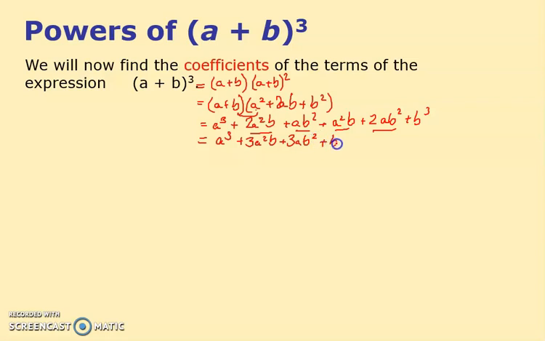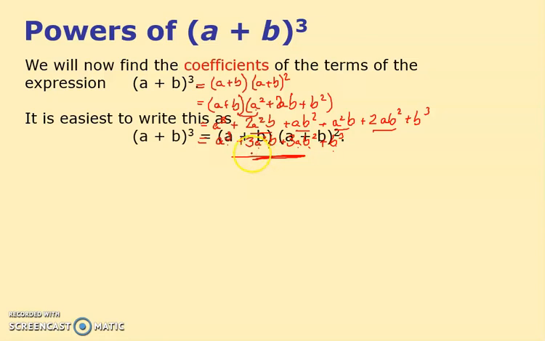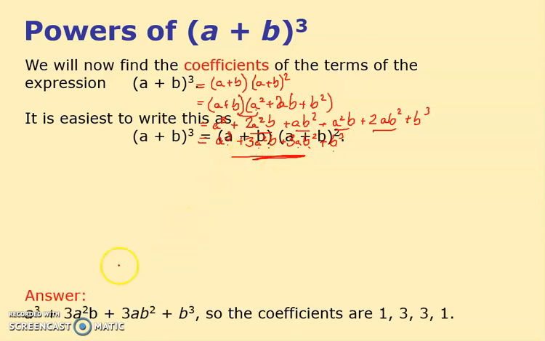squared plus b cubed. Now let's just look at this again. Notice the a's. It goes a cubed, a squared, a, and then there's none of them. Whereas the b's, there's no b's, then there is a b, then there's b squared, then there's b cubed. And then again, the coefficients I want you to look at are 1, 3, 3, 1. Remember last time the numbers were 1, 2, 1, so it begs the question,